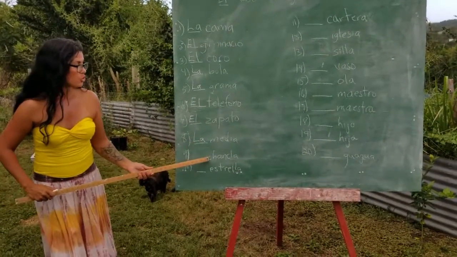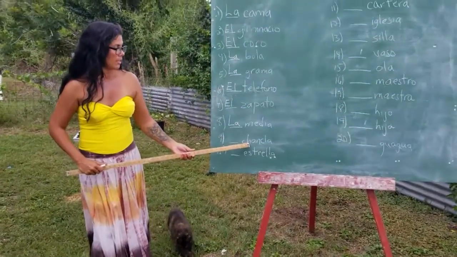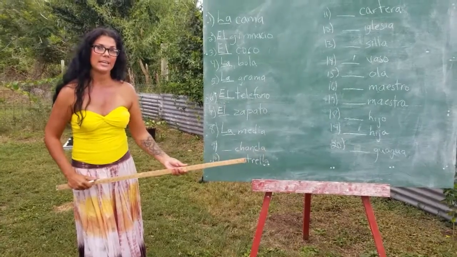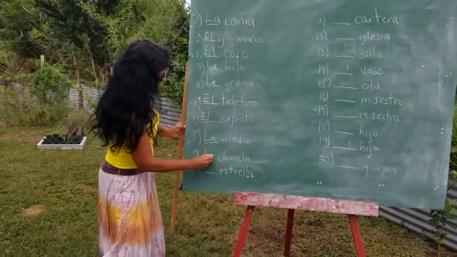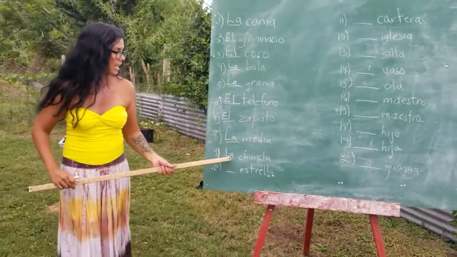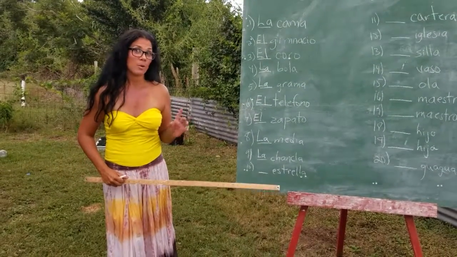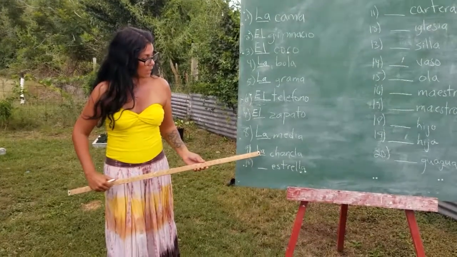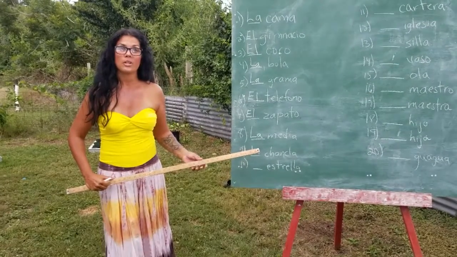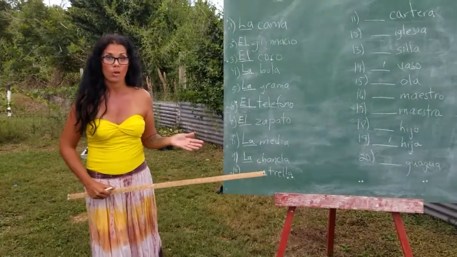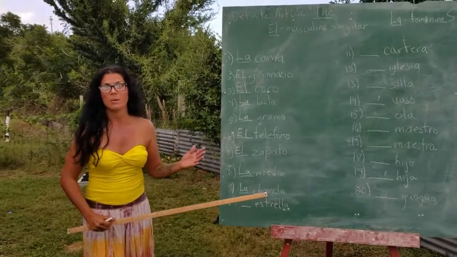What about chancla? Remember this letter? Chancla ends on an A. Therefore, it is la chancla. Now, if somebody said that it's not la chancla and it's el chancla, how will you explain that it's not el? Well, you use el when it's masculine, it has to end on an O. If this word ends on an A, that makes it feminine. That way you can prove your argument.